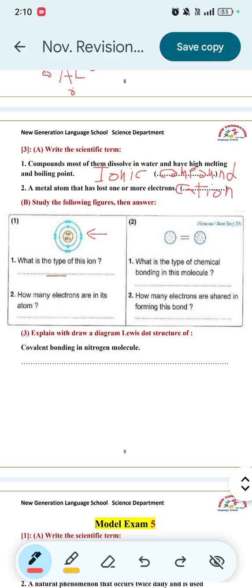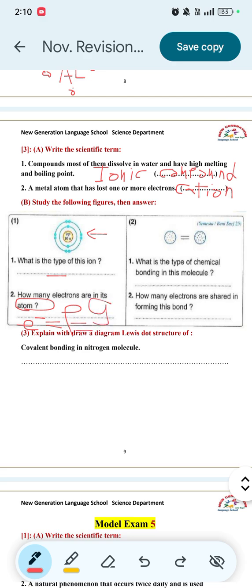How many electrons in this atom? The number of electrons equals the number of protons. And the number of protons here equals 9. So the number of electrons also will equal 9.